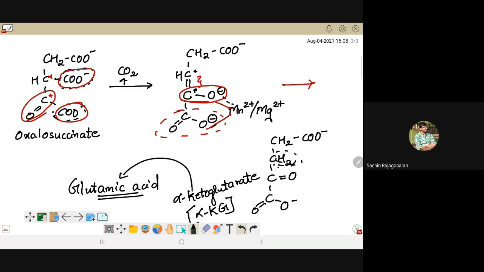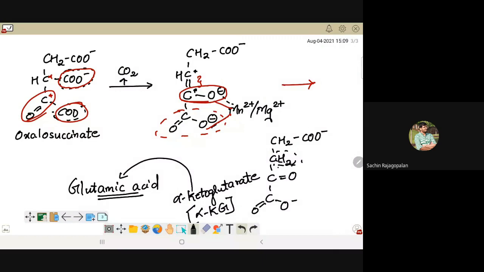So if you club both the reactions, that is isocitrate to oxalosuccinate to alpha KG, it is going to be an oxidative decarboxylation, isn't it? It's an oxidative decarboxylation, because in the first step, wherein you're converting isocitrate to oxalosuccinate, you're removing hydrogens. But in the second step, where you're converting oxalosuccinate to alpha KG, you're removing a carbon dioxide. So it becomes oxidative decarboxylation.